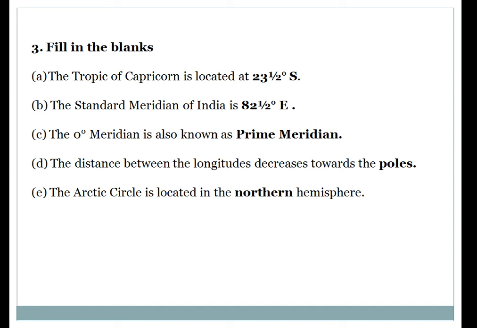So fill in the blanks here over, A, B, C, D and E. The correct answer for first is 23.5 degrees south, B 82.5 degrees east, C prime meridian, D poles and E northern hemisphere. So here we have finished the fill in the blanks also.